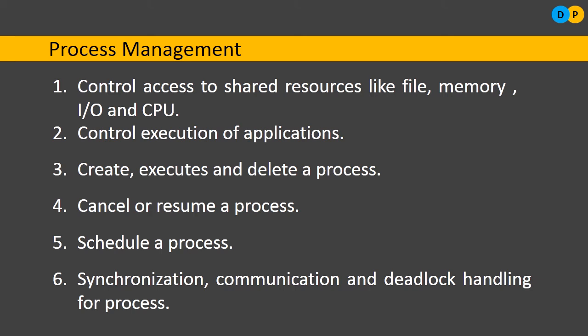Similarly, followed by that, communication and deadlock handling. What do you mean by deadlock handling? Let us say that two or multiple processes are working, and at some point of time all of them are hanged, they are not responding. Then you need to resolve them. That is nothing but deadlock handling. So the deadlock handling of processes can also be done with the help of the operating system. So this is the function of the operating system in handling process management.